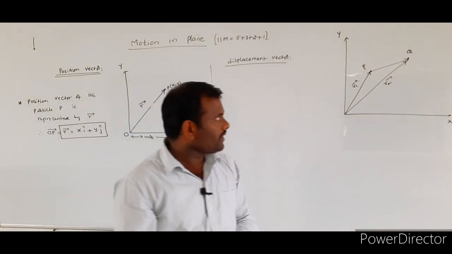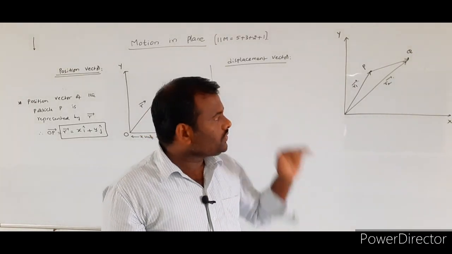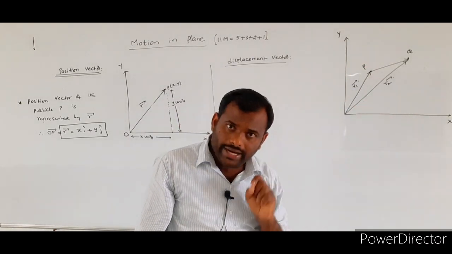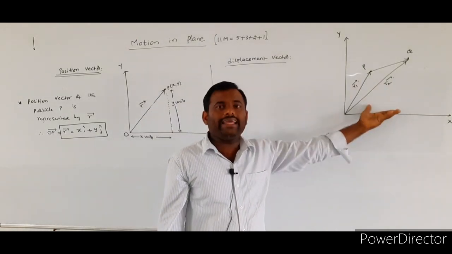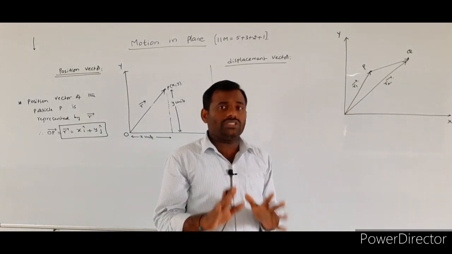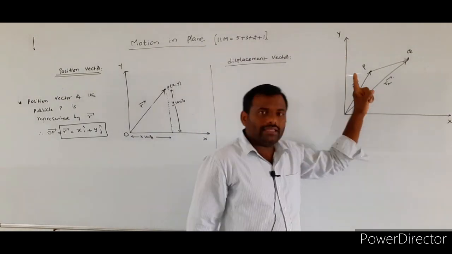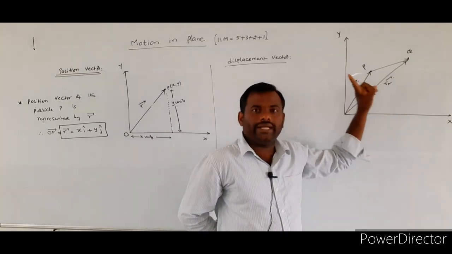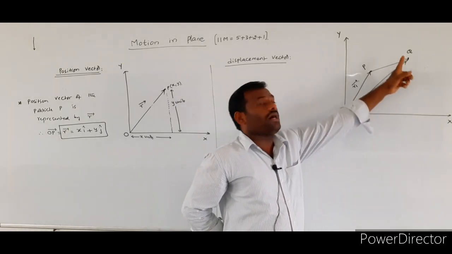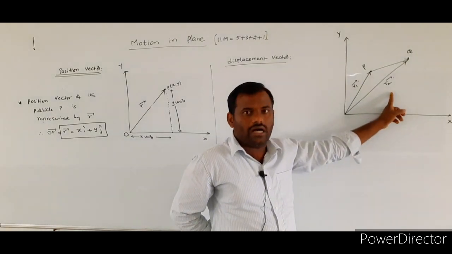Once again, in the XY plane, one particle is in motion. Initially the particle is at the point P, and its position vector is R1 bar. Now the particle is displaced from the point P to the point Q, and its position vector there is R2 bar.